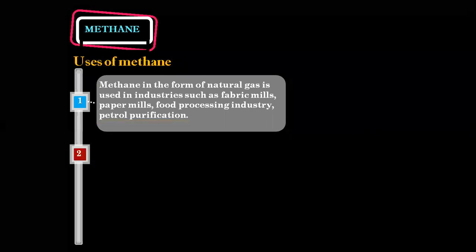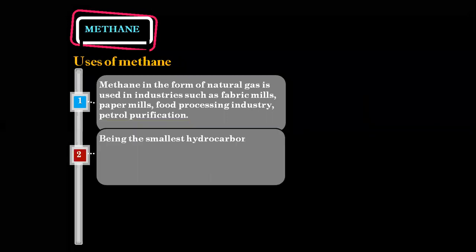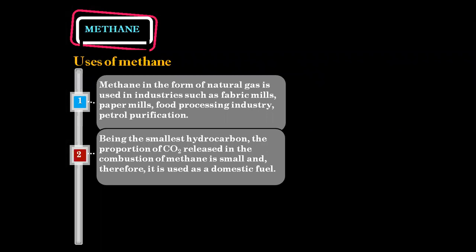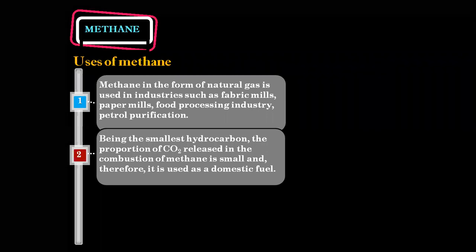Next one. Methane is the smallest hydrocarbon, as it's the first member of the hydrocarbon series. As we all know, alkanes start with the first member, that is methane. The proportion of carbon dioxide released in the combustion of methane is small. Definitely it's going to be small, no? Because the number of carbons present in methane is only 1. So that is why it is used as a domestic fuel, as it does not give out a lot of CO2 in the air. Therefore, it is used as a domestic fuel, that is for local purposes.